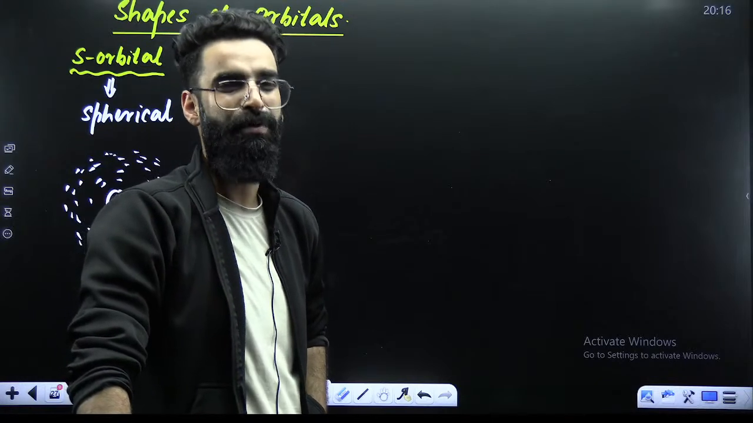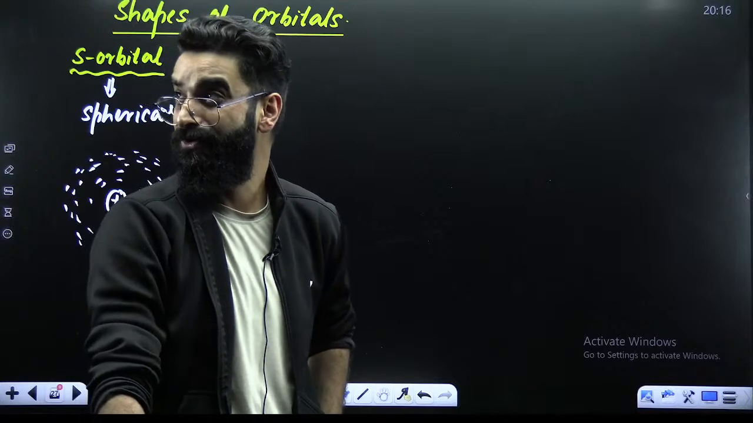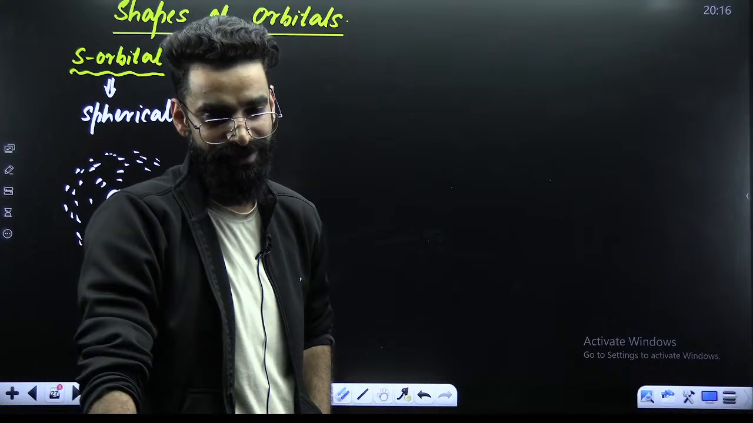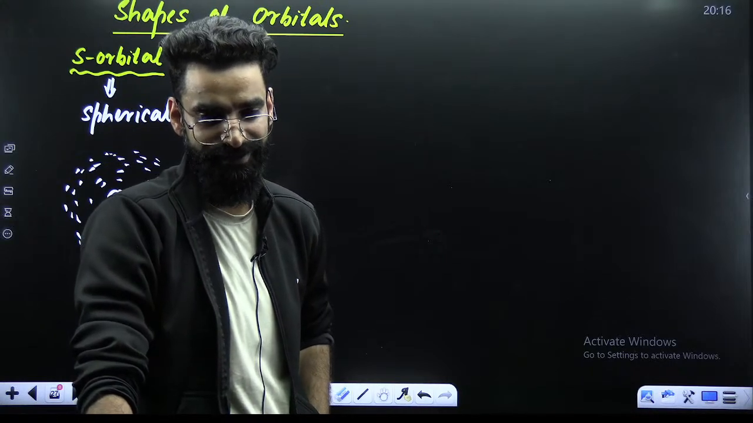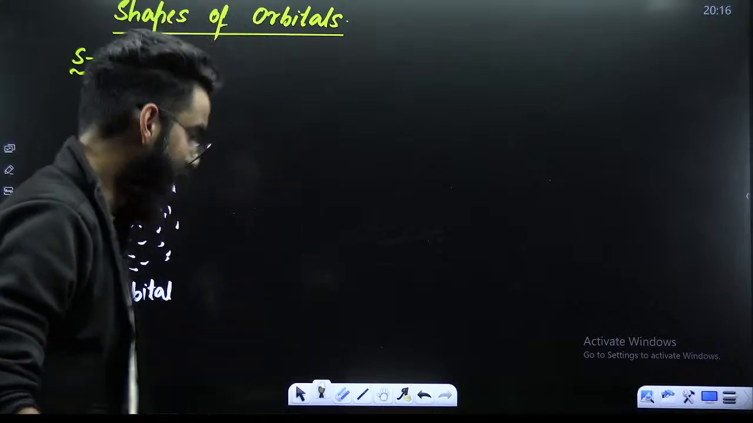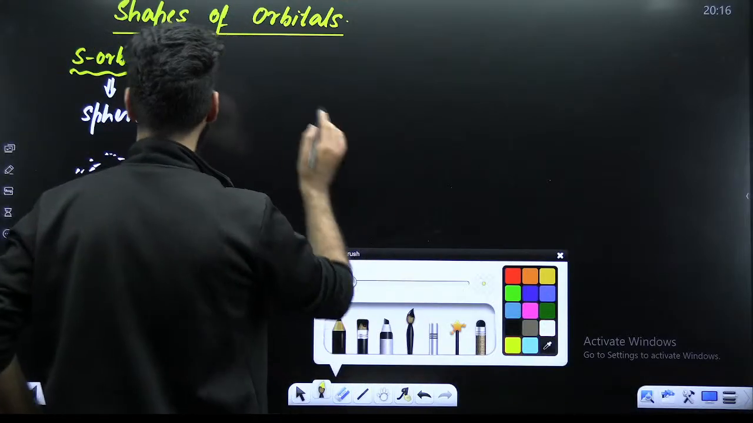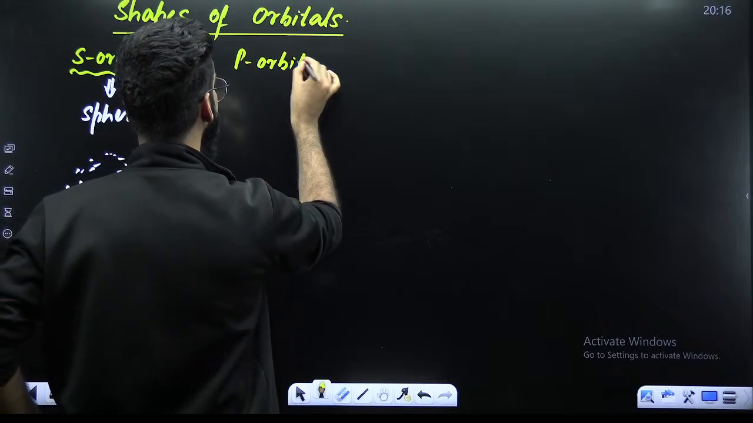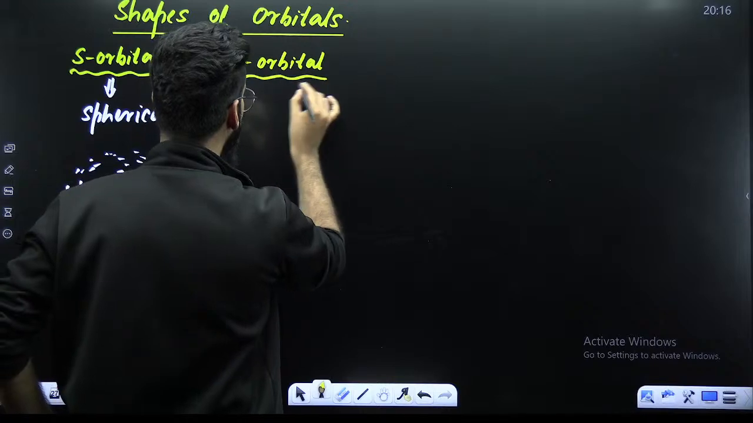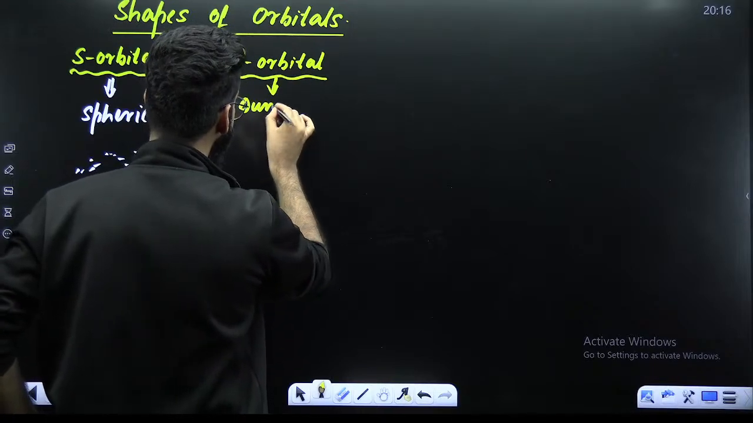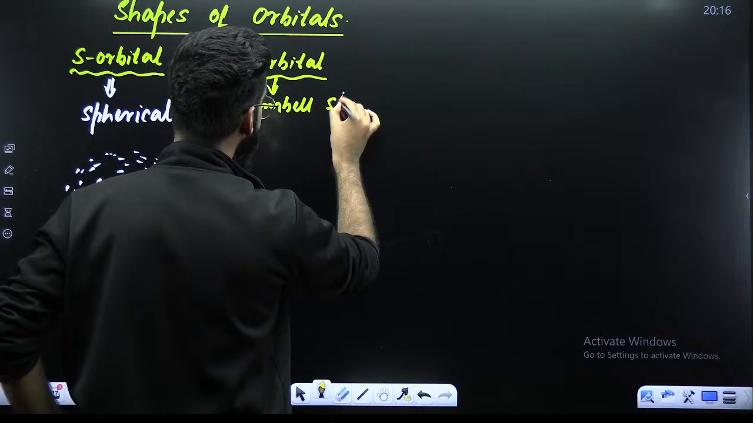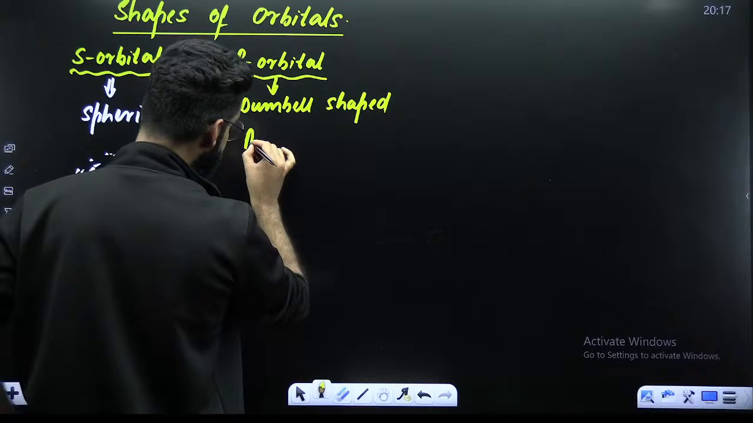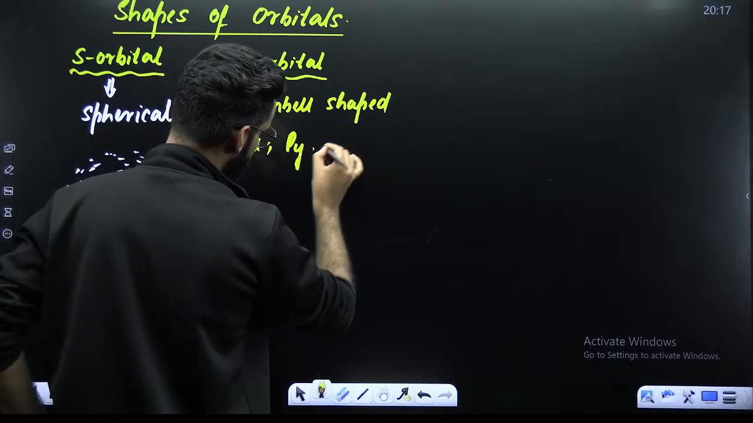Well, there is something called the boundary surface diagram, but I don't want you to go there. Let's leave that part aside. If I talk about the P subshell, the P orbitals, they are dumbbell shaped. Now, how many P orbitals do we have? We have got Px, Py, Pz.